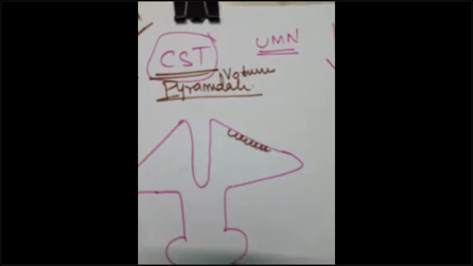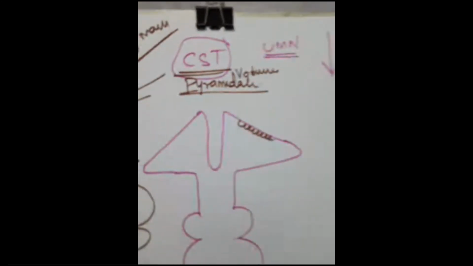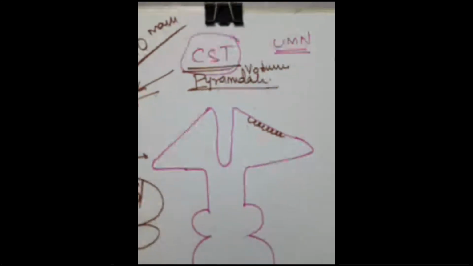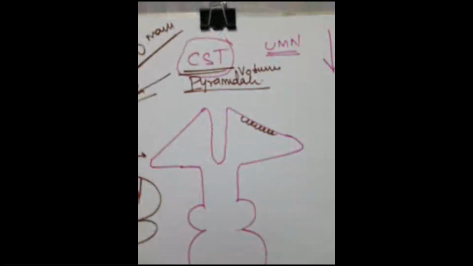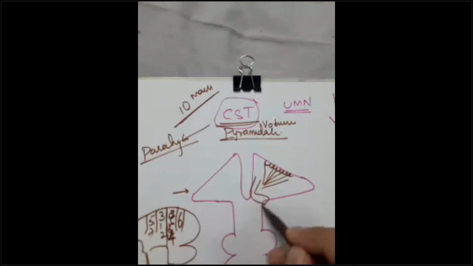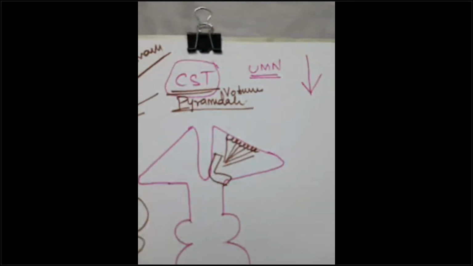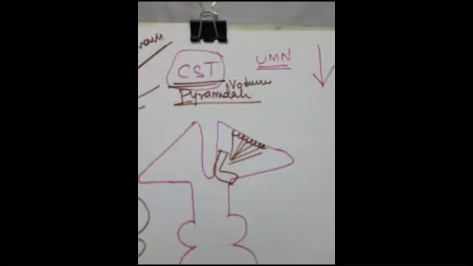Now let me see how many of you can answer this nursery-level question. From which cells of the primary motor cortex are these corticospinal tracts arising? Name the cells. Histology question. We are getting Betz cells. Yes, very good. Betz cells is the answer.